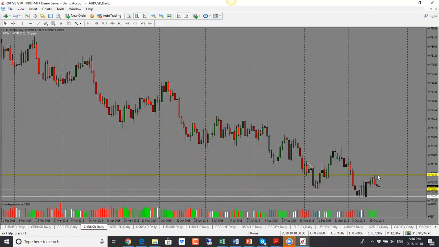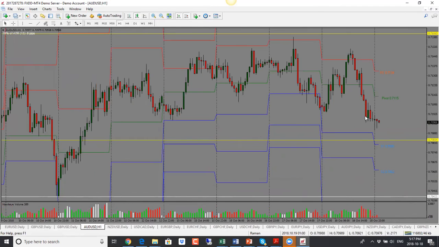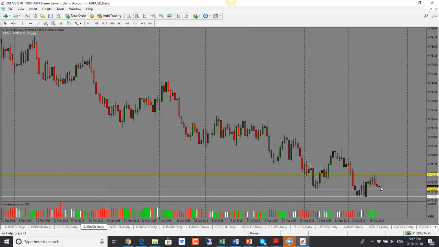Aussie dollar here, we have a nice pin bar here. Yesterday, we saw a bearish candle close. We did see a pullback here. We saw Australian data come out positive yesterday. And as a result of that, we saw a move up in Australian dollar here, but we saw a reversal. So we did see a bit of a head and shoulders here and a reversal from that level. So we have a bearish pin bar here. So as a result, looking for price to drop. Bias is bearish for Aussie dollar here.